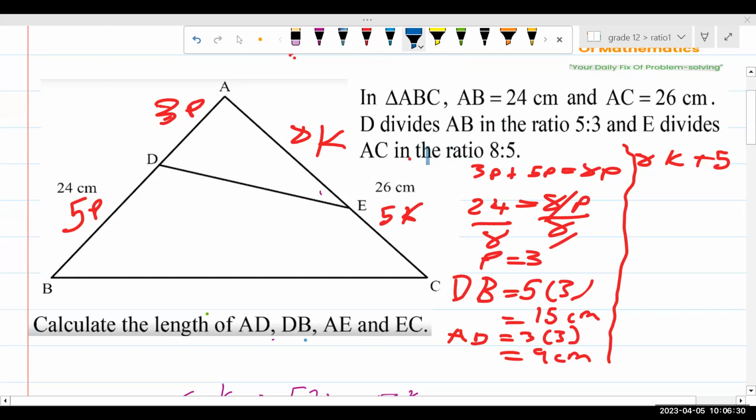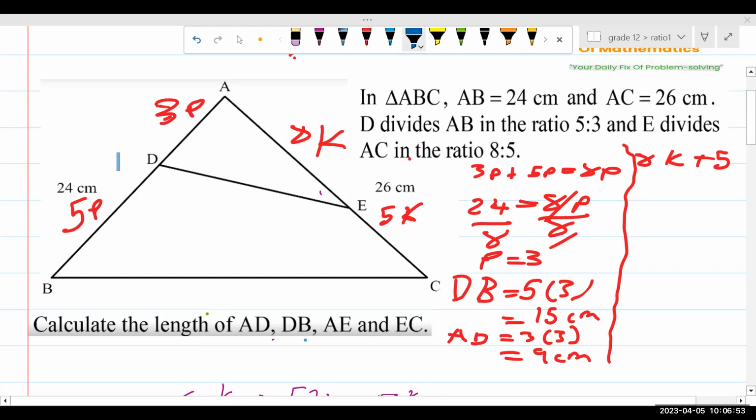D divides AB in the ratio 5:3 and E divides AC in the ratio 8:5. So line AB is 24 centimeters and the ratio is 5:3.